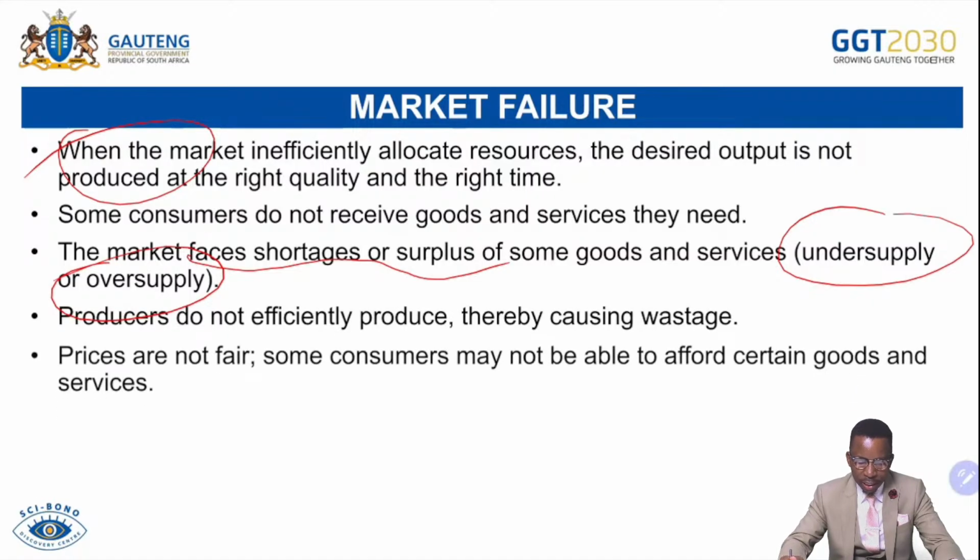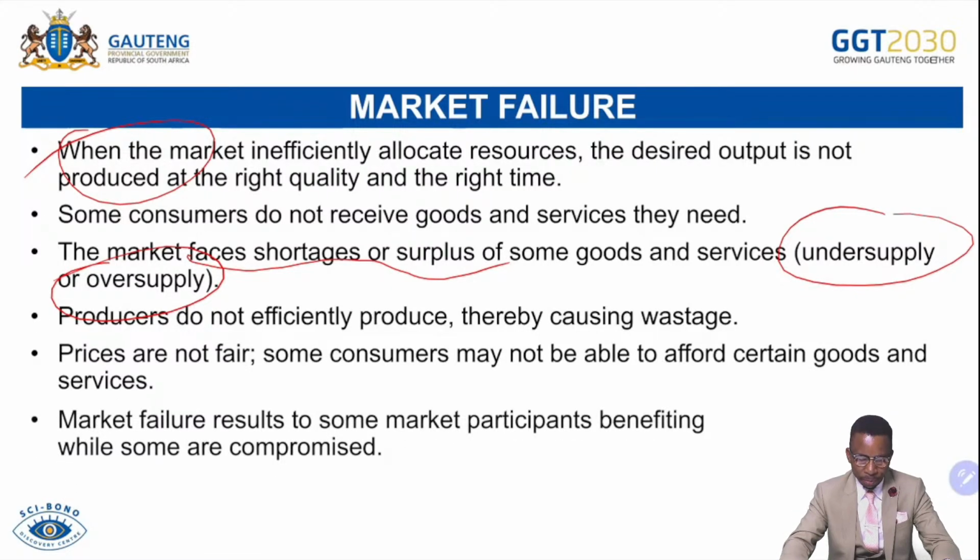Prices are not fair. Some consumers may not be able to afford certain goods and services. That also can lead to market failure. If ever monopolies charge prices above the marginal cost, those prices will be unfair to the consumers in a way that they won't be able to afford the product. For that reason, that can also be a market failure, because should consumers go without the product they need because they are unable to afford it, that also leads to the market failure we talk about in the unfair distribution of income and wealth.